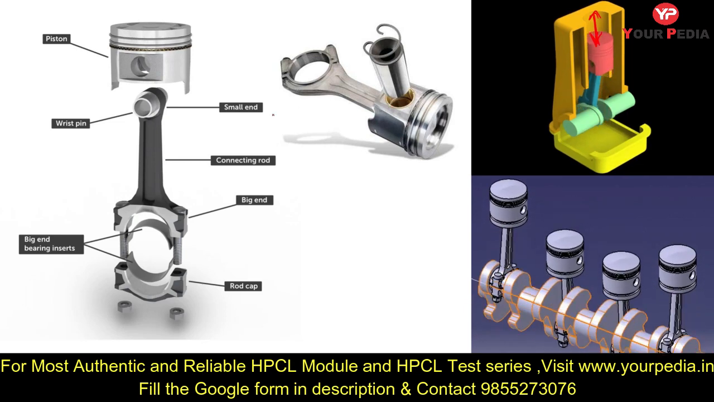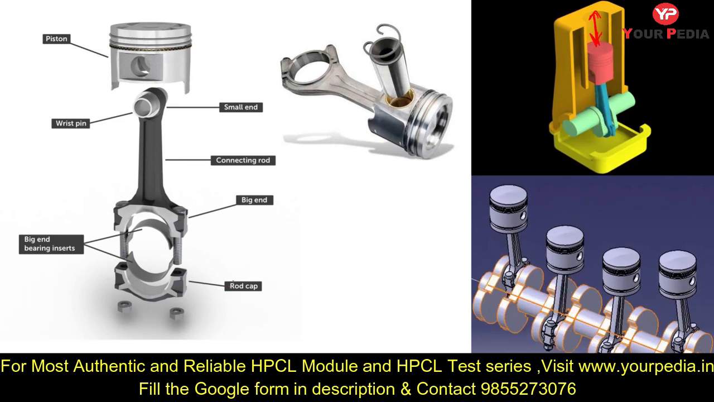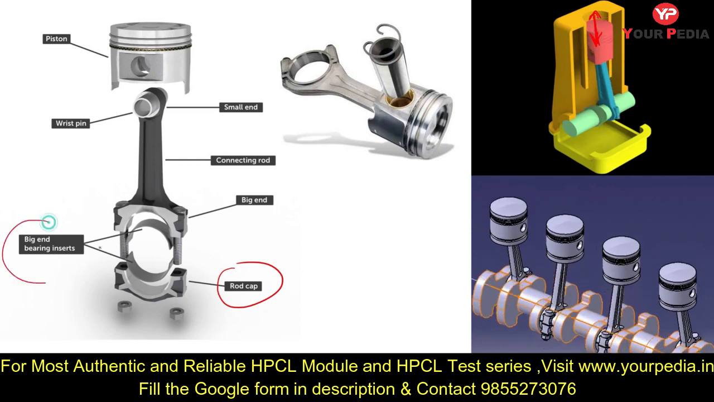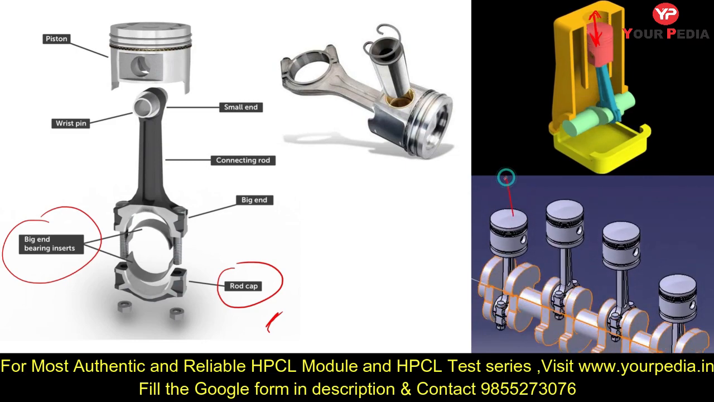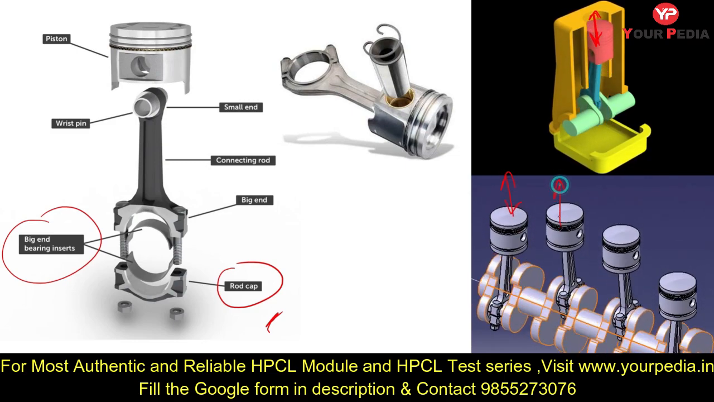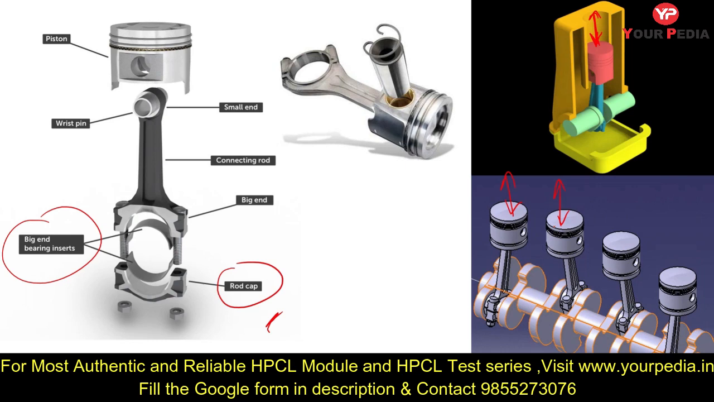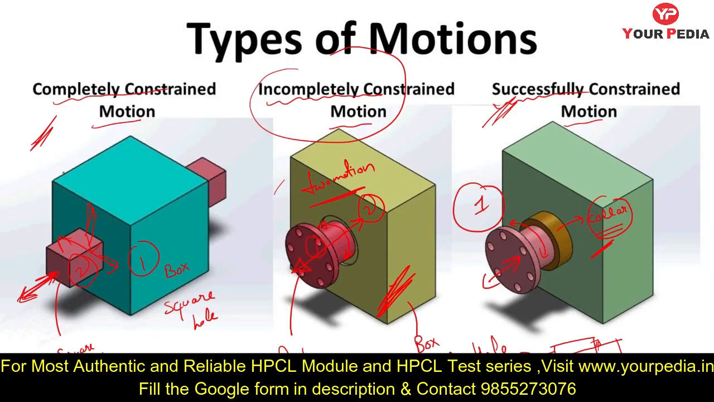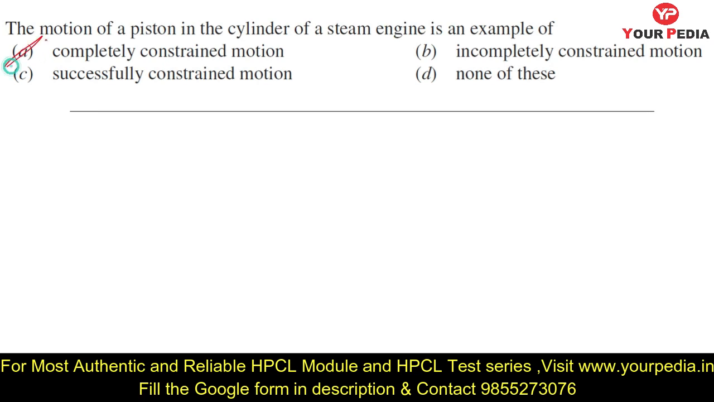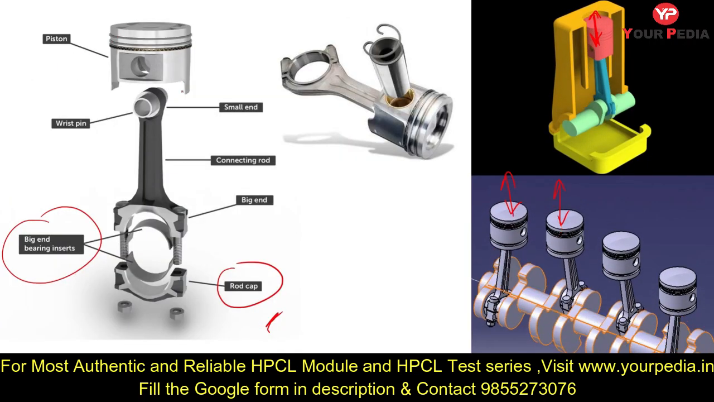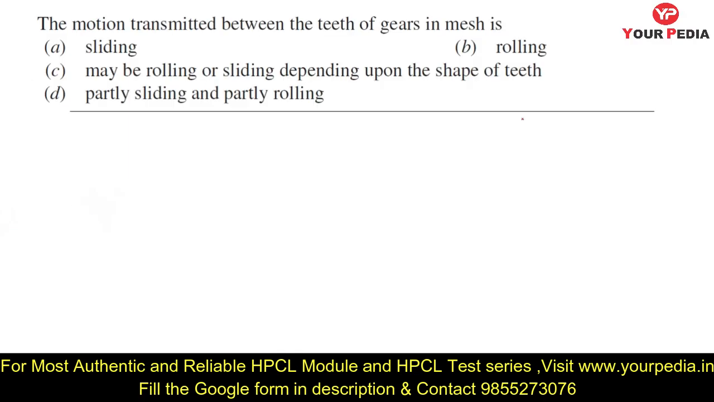So these are the assemblies. Here you can see a cap, rod, and a big end of a bearing. You need not have the knowledge about this, but you can see it can move in one direction only, like this. The piston is not rotating, so if it automatically moves in one direction, it is called completely constrained motion. So I can say the answer is option A. I hope you get the idea by using these beautiful animations.